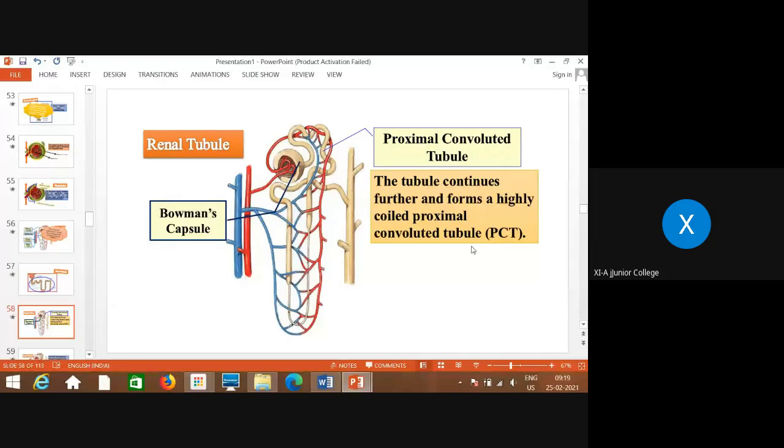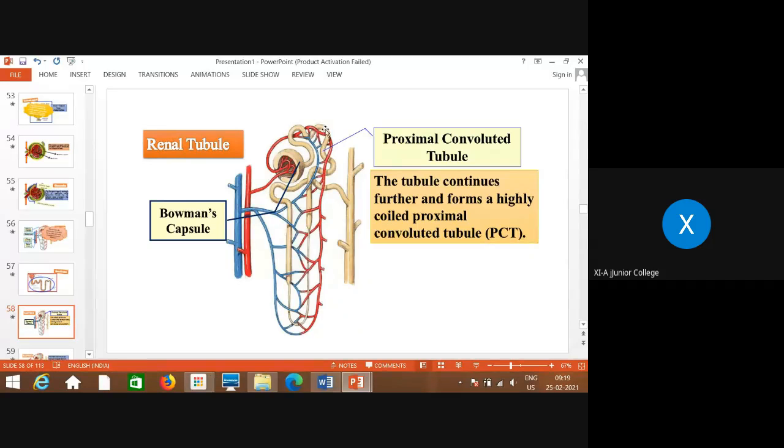One by one we will now talk about each part of the renal tubule. The first is what? Proximal convoluted tubule. Now when you see, this is the Bowman's capsule. Now this double-layered wall is entering; this is the neck, which is a little bit narrow, and then it becomes broader.